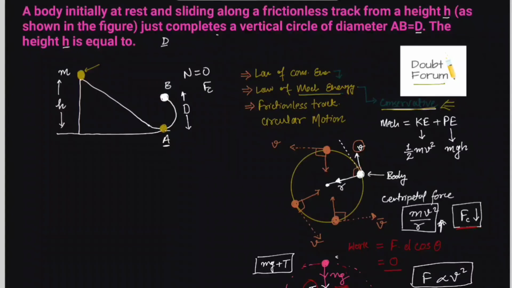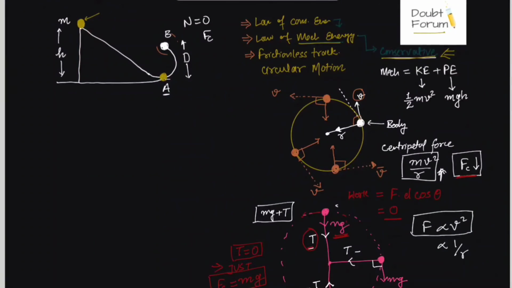The law of conservation of mechanical energy says the total mechanical energy would remain constant. Mechanical energy at this point would be equal to mechanical energy at this point. Why? Because there is no friction, only gravitational force is acting, and gravitational force is a conservative force. So simply we would say the first equation is: suppose this is the start point, we call it S. Mechanical energy at point S would be equal to mechanical energy at point B, which is the last point.